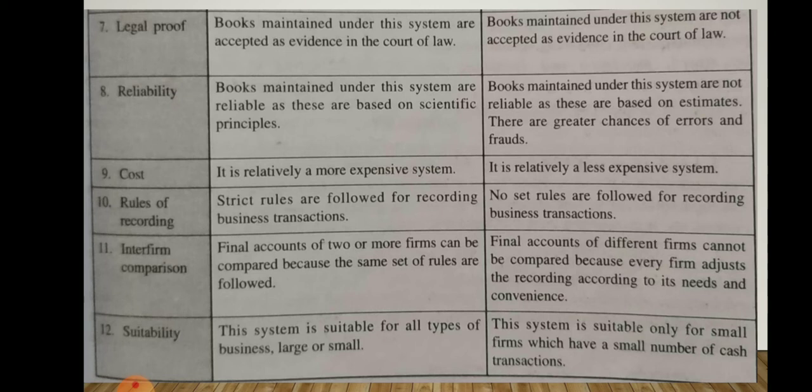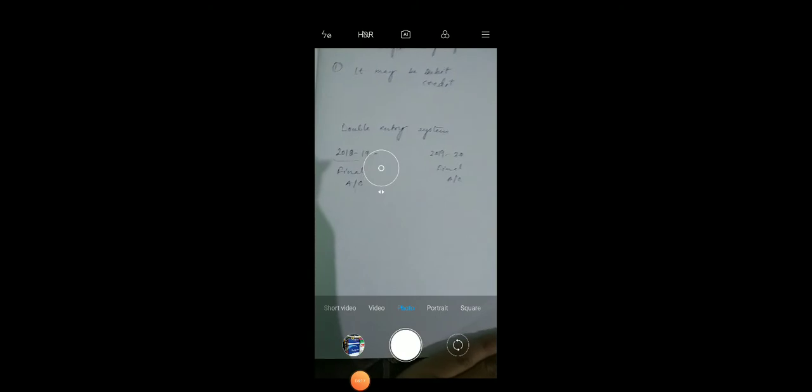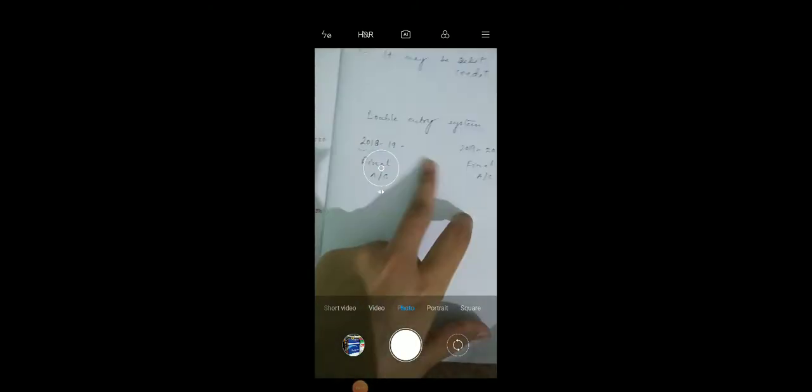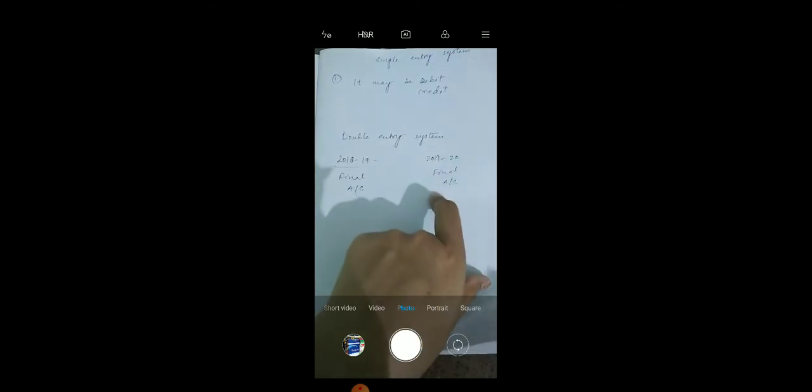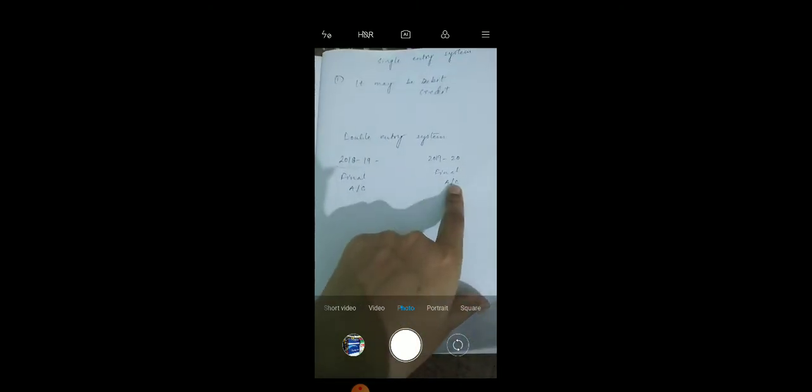11th point is inter-firm comparison. Final accounts of two or more firms can be compared because the same set of rules is followed. In the double entry system, just as an example, 2018 and 19 final accounts are prepared. Similarly, the 2019 and 20 final accounts are also prepared. And the firm can easily compare the final accounts under the double entry system.